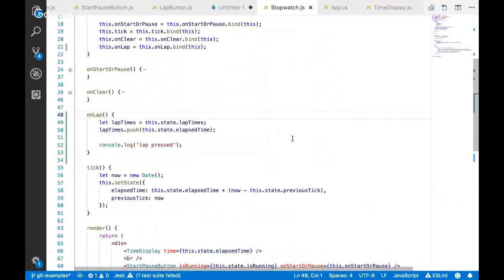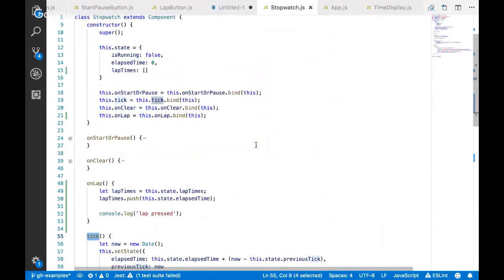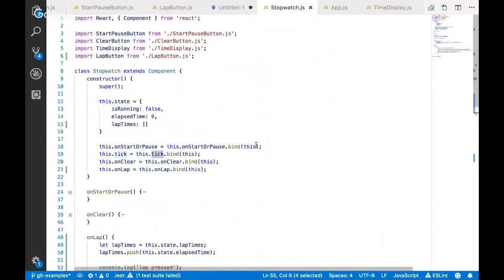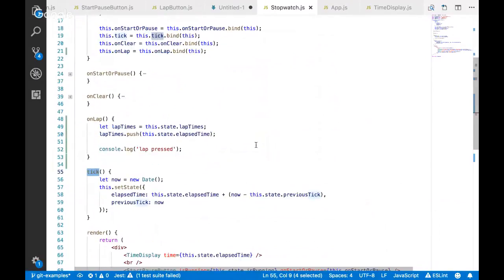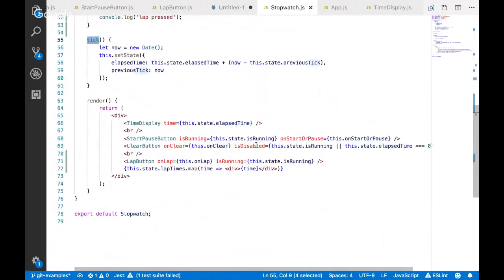So the reason it's working is because of this tick logic. We're in a sort of weird coincidence state here, where since all of this is the same component, this whole component is re-rendering. So let me see if it'd be pretty ugly if I do that.